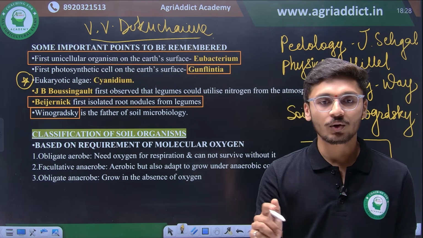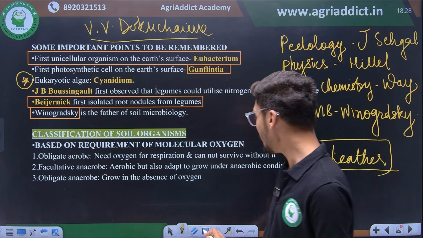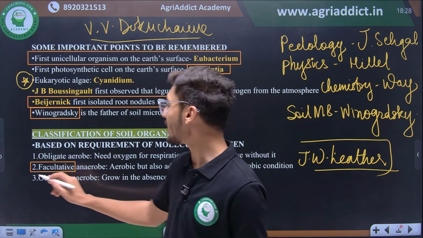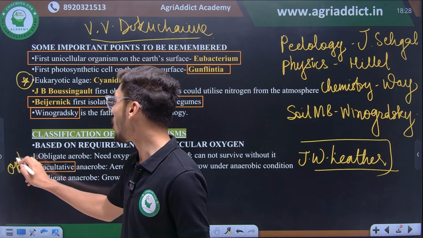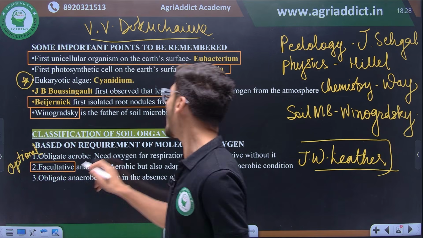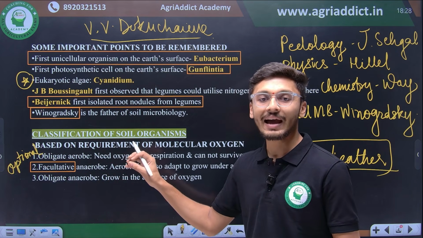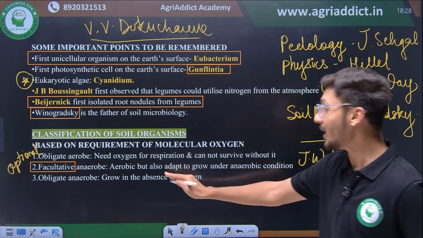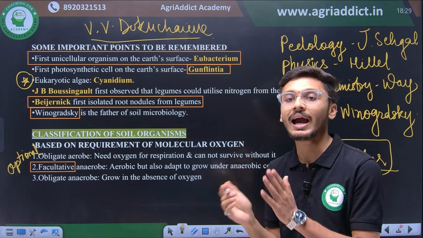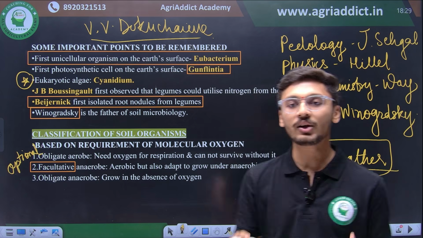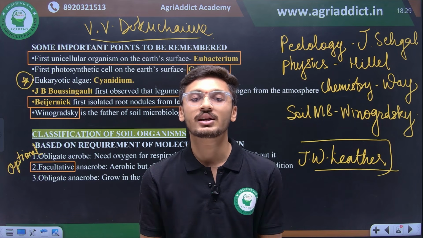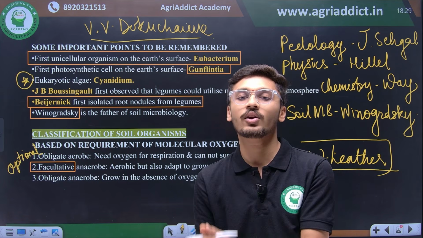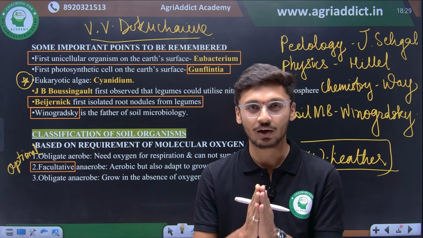Then facultative anaerobes. Facultative means optional. The word facultative stands for optional. If you see this facultative word, कहीं पे भी अगर ये facultative word आता है तो optional. So optional anaerobe. Optional अगर कोई organism anaerobe है तो वो mainly क्या होगा? Aerobic. So these organisms are primarily aerobic but can survive under anaerobic condition. They have the adaptability to convert themselves into anaerobic organisms. So such organisms which are primarily aerobic but can survive under anaerobic conditions are termed as facultative anaerobic organisms.